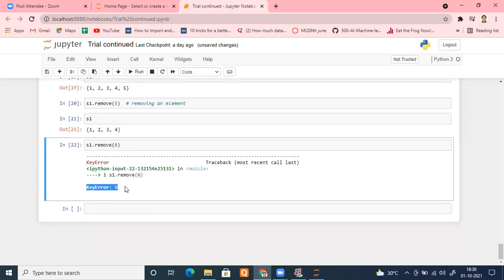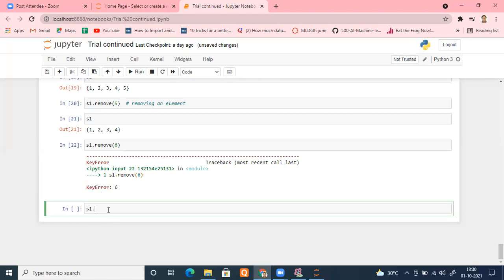So sometimes you don't want your program to halt, because the code runs in sequence. So suppose my program is halted here, further instructions won't be executed. So they have dealt with that. Because with remove, if the element is not present, it will show a key error, right? There is another method known as discard.